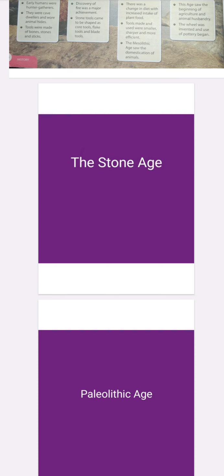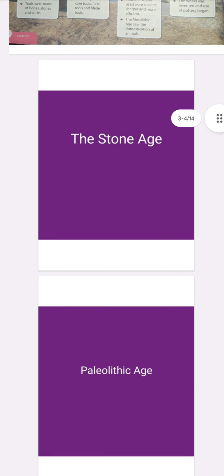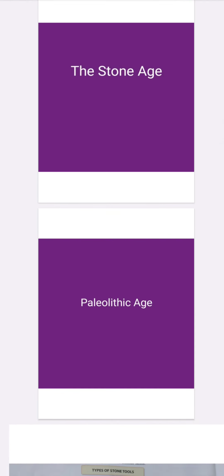Now, the Stone Age is divided into three periods. And the first one is the Paleolithic age. The old stone or Paleolithic age lasted approximately from 5 lakh BCE to 10,000 BCE. During this period, human beings lived a nomadic life, wandering in groups from place to place in search of food and shelter. And the Paleolithic age is also divided into subparts: early Paleolithic age, middle Paleolithic age, and upper Paleolithic age.